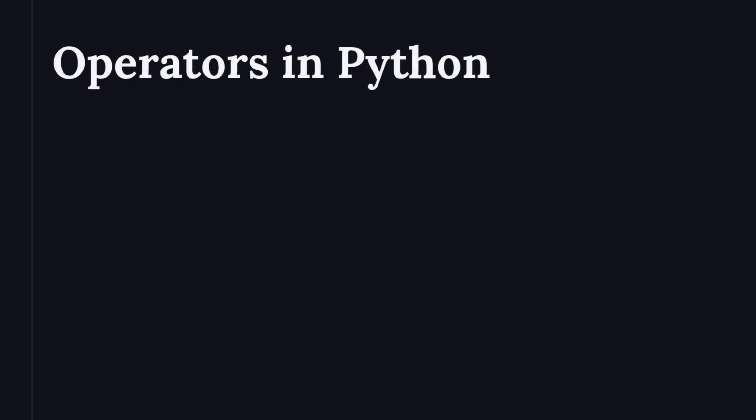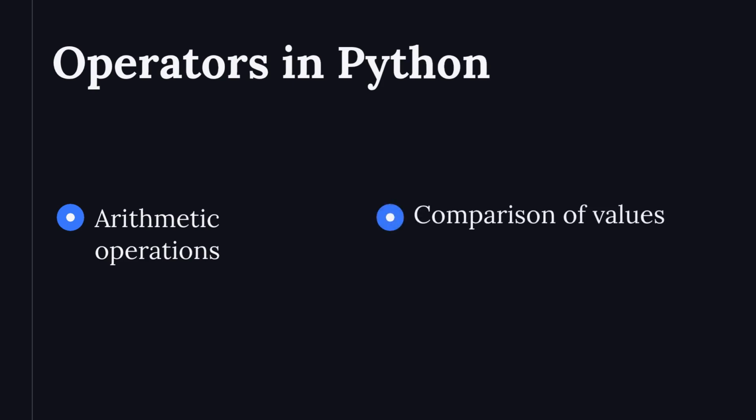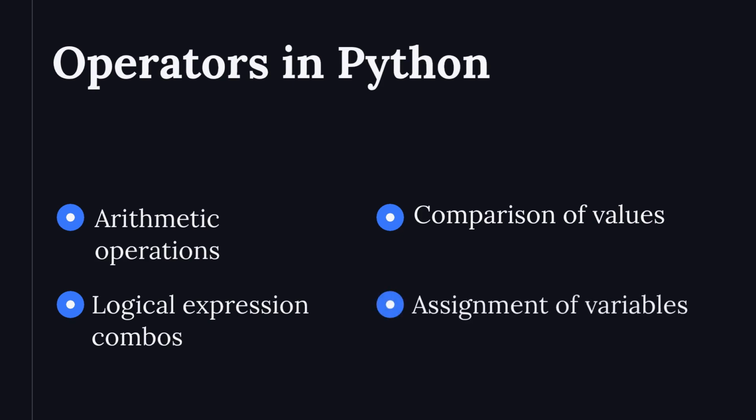Operators perform operations on variables and values in Python. Arithmetic operators handle mathematical operations. Comparison operators compare values, returning Boolean results. Logical operators combine Boolean expressions. Assignment operators assign values to variables. Bitwise operators perform bit-level operations.